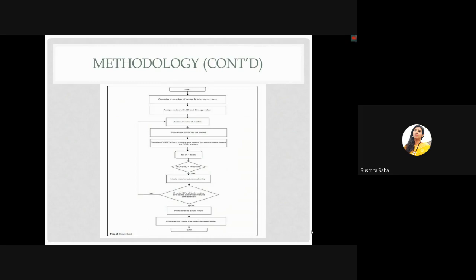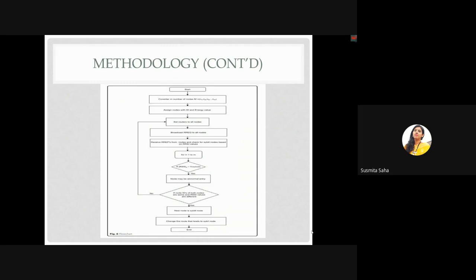Start. Consider M number of nodes, assign nodes with ID and energy value, set routers to all nodes, broadcast requests to all nodes, receive RREPs from nodes and check for Sybil nodes based on RSSI values. For i equal to 1 to M, if RSSI is greater than the threshold, if yes, the node may be an abnormal entry.